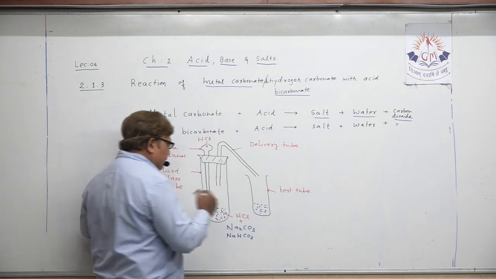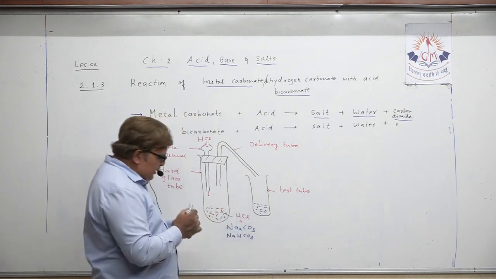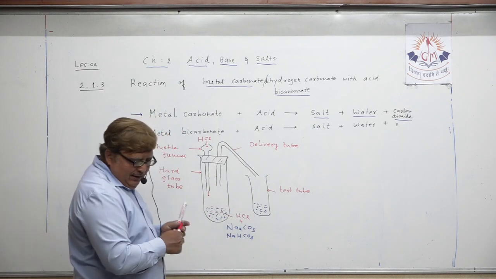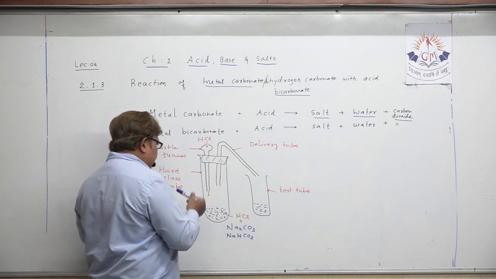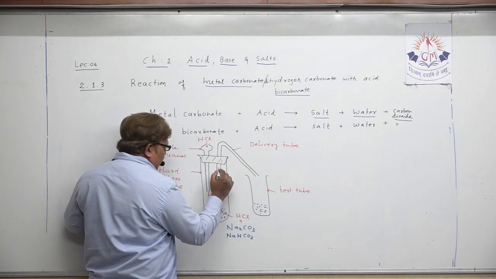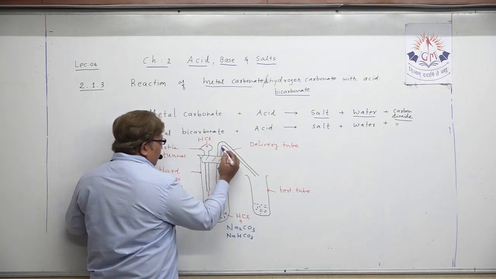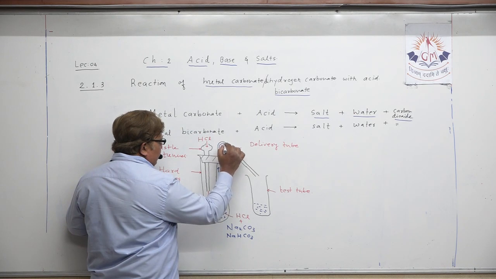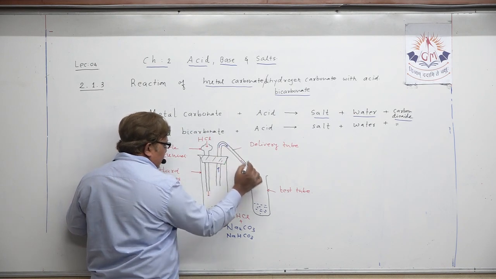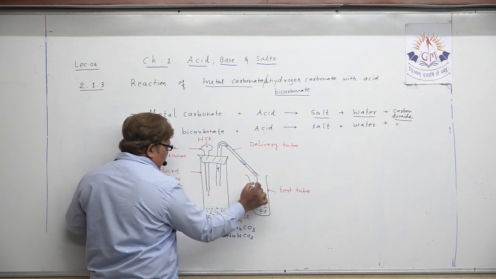Now what happens, because carbon dioxide gas is produced from here, and this carbon dioxide gas will travel in the delivery tube. But how can we detect the presence of carbon dioxide gas? Because it is a colorless and odorless gas. Understand?